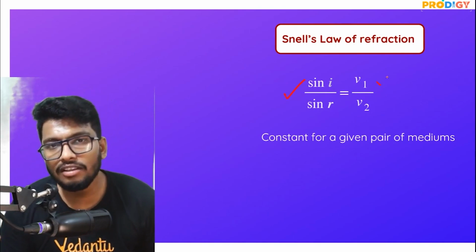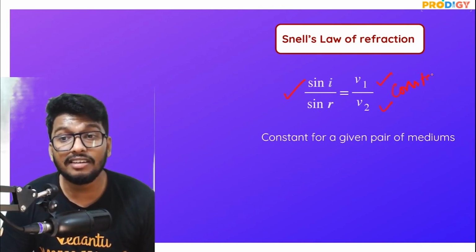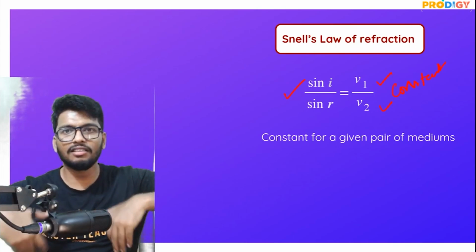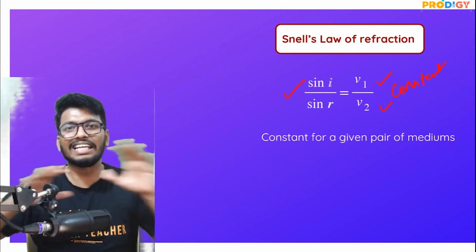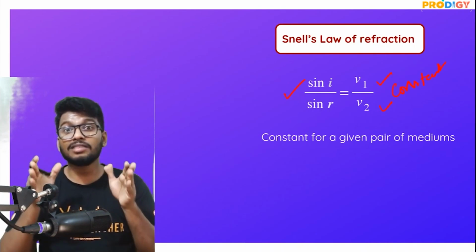The speed of light in the first medium divided by the speed of light in the second medium is a constant, because the speed of light in the first medium, whatever the medium that is, and the speed of light in whatever medium you take, be it air to water or water to air, whatever the two mediums are, is going to be constant because the speed of light in those mediums are constant.